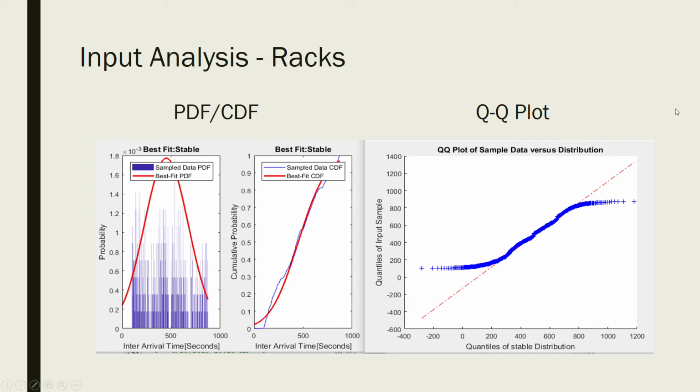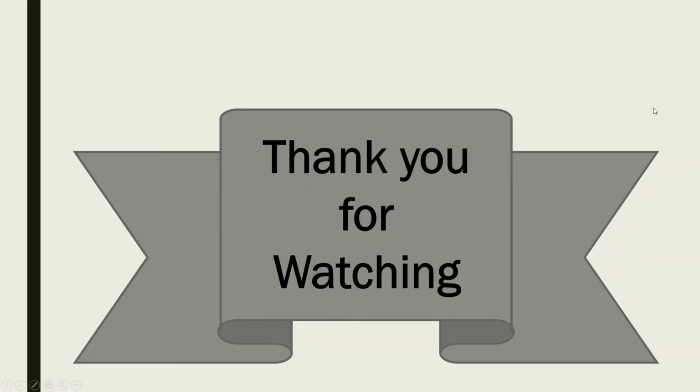And finally, we concluded for our RAC data that we recommend the use of the stable distribution. The independent variable in this case would be the RAC data that was selected. This data shows the probability over an inter-arrival time, where the p-value increases to a peak and decreases back to zero, and it looks almost symmetrical if you see in this graph right here. And due to the p-value being less than the null hypothesis of 1, we are able to reject the null hypothesis. I hope you enjoyed our video and thank you for watching.